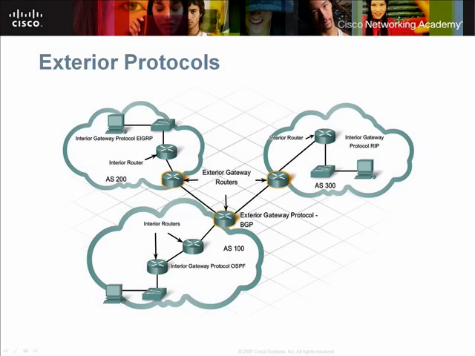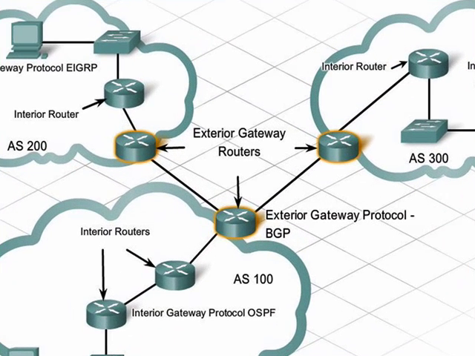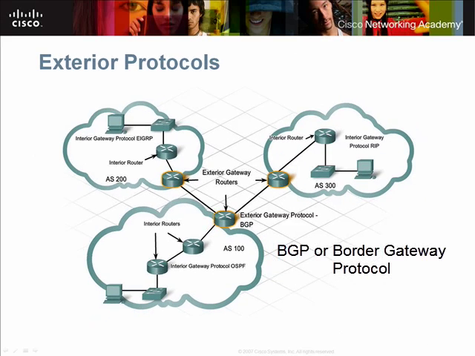Exterior Gateway Protocols, or EGPs, are routing protocols that are designed to exchange routing information between different autonomous systems. Therefore, when a packet needs to travel through different autonomous systems, EGPs facilitate this communication. The most common EGP is Border Gateway Protocol, or BGP.